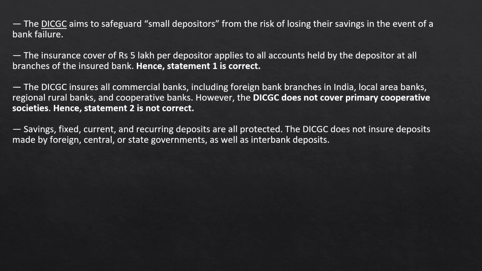The DICGC aims to safeguard small depositors from the risk of losing their savings in the event of bank failure. The insurance cover of Rs 5 lakh per depositor applies to all accounts held by the depositor at all branches of the insured banks. The DICGC insures all commercial banks, including foreign bank branches in India, local area banks, regional rural banks, and cooperative banks. However, the DICGC does not cover primary cooperative societies, so statement 2 is incorrect.